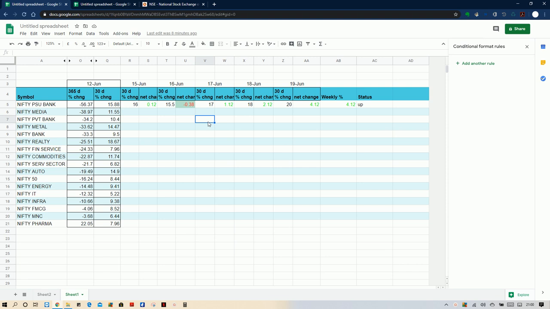I have explained it in a very simple manner, so you can go through it in detail, and you can definitely get better returns by doing this analysis. It is a very simple analysis, but it is definitely giving a perfect analysis, and you don't need to look at a chart or support, resistance, nothing like that. You need to look at the Nifty index and compare it with the other sectoral returns. That is how you need to identify and enter into the sector. Hope this will be useful to you.